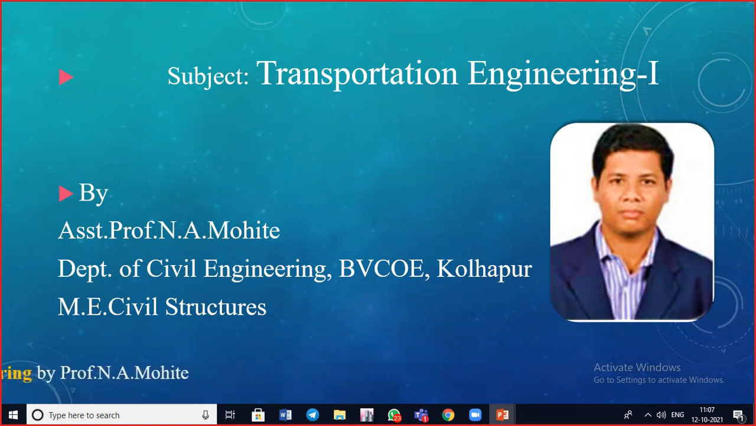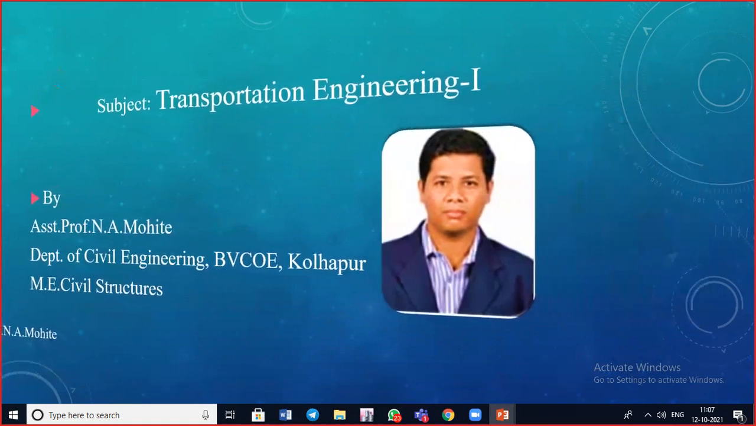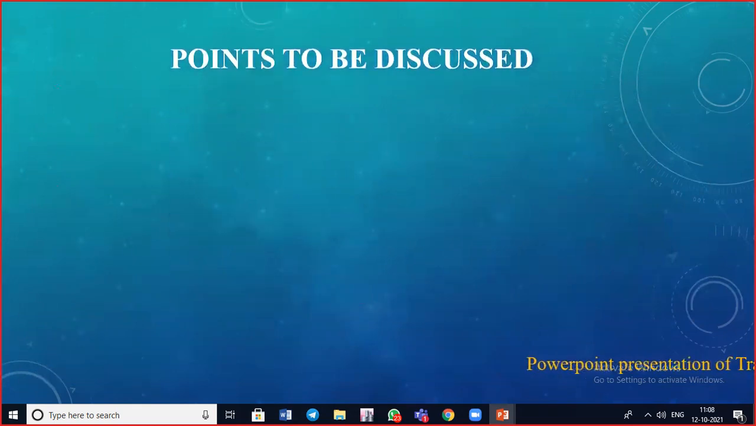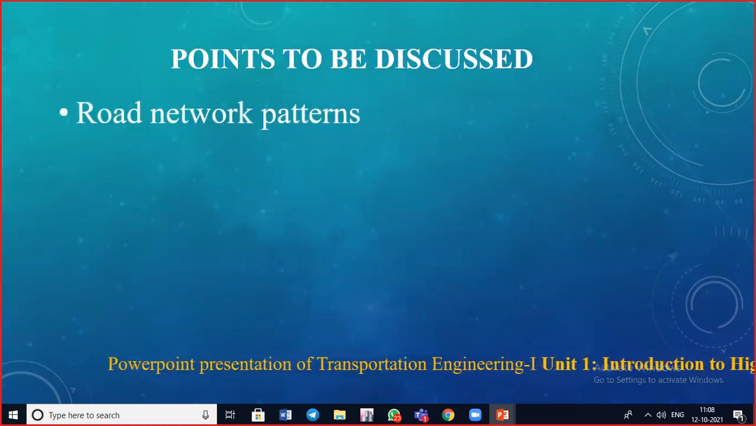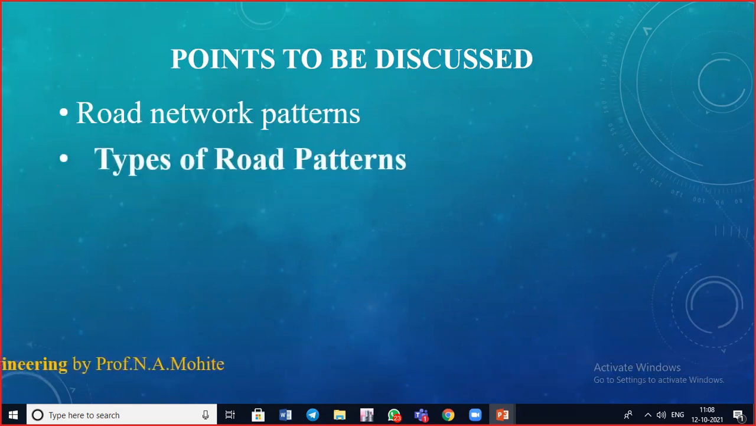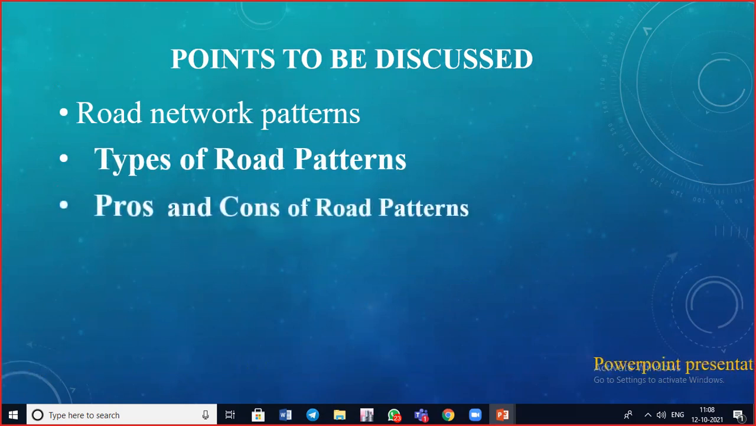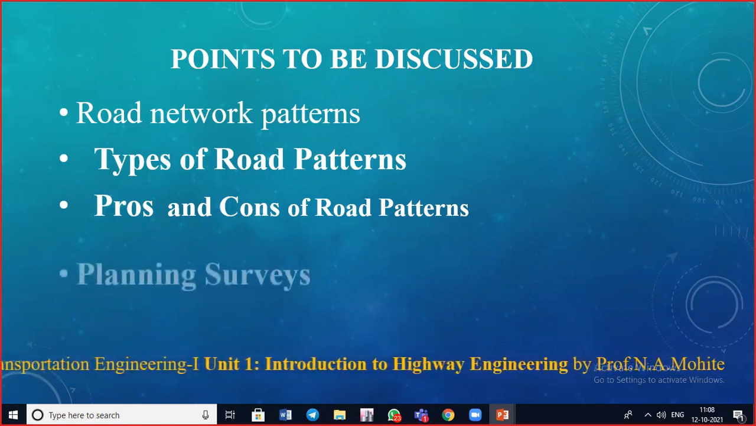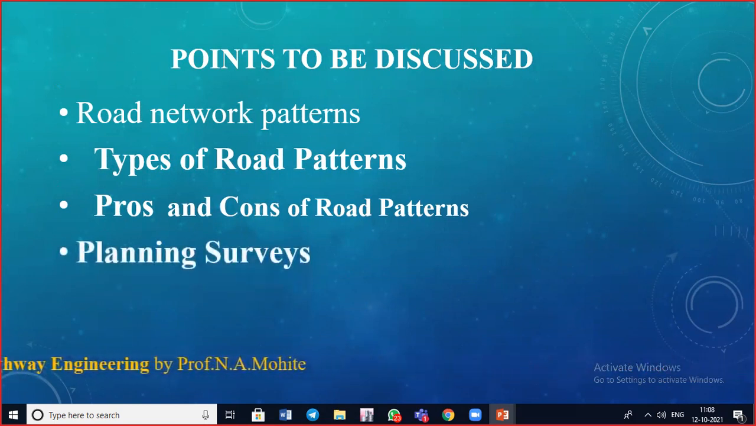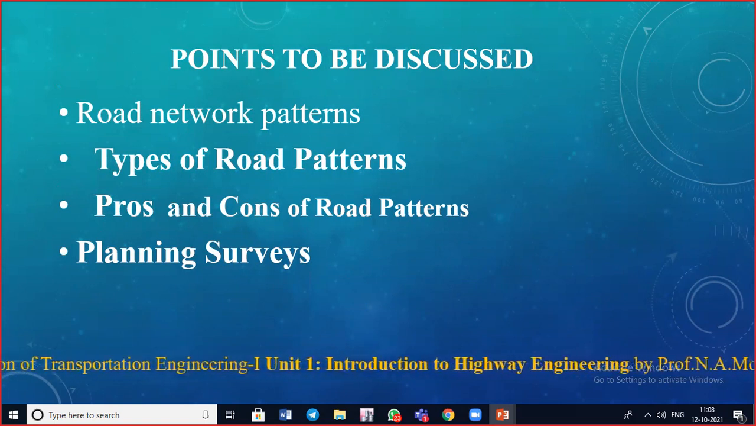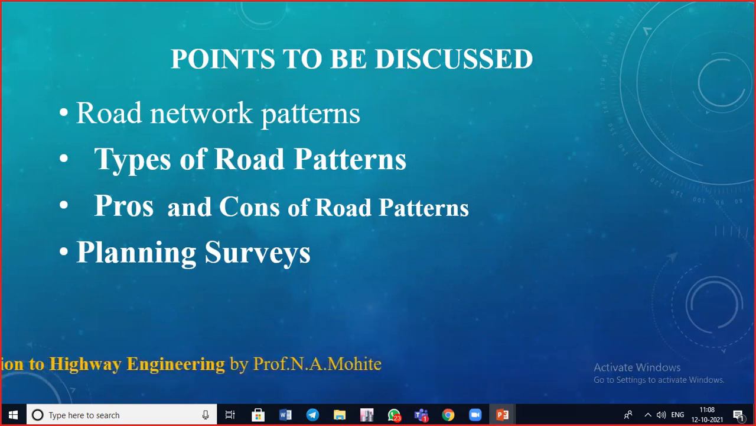So in today's lecture we are going to move further to the new points that we are going to discuss today, that is road network patterns. Then what are the types of road patterns? Then what are the pros and cons, that is nothing but the advantages and disadvantages of the road patterns. Then the various planning surveys required for highways, or which are required while fixing the highway alignment.